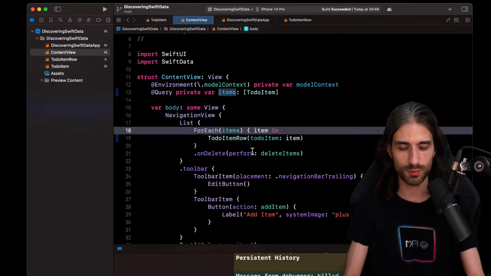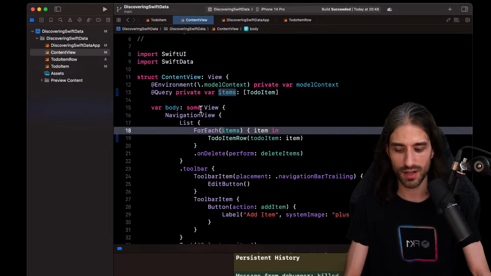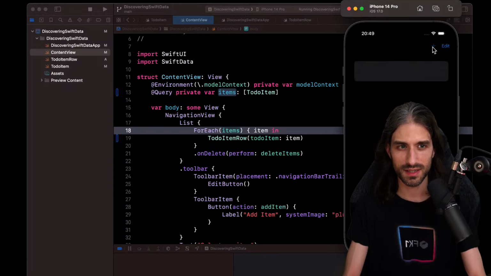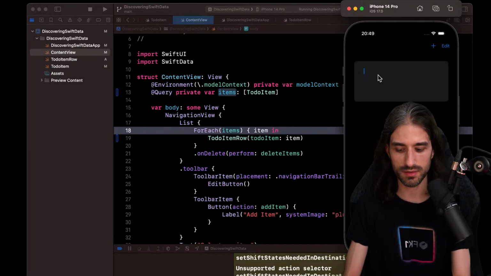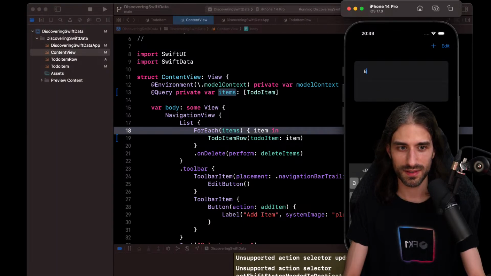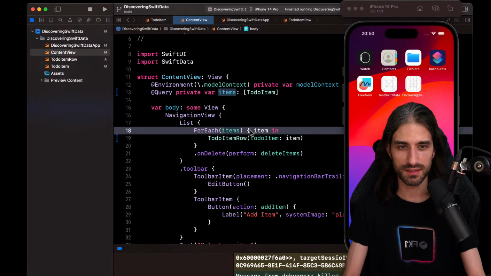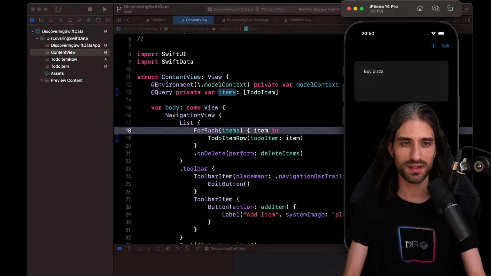Okay, so now it works. So indeed, it took me a bit of time to put the pieces together, but you were right with the @bindable solution. And so let's see. Now I have the text field, and I could write something like, okay, I'm typing on the keyboard, but nothing is happening. Let me try and get, yeah. Okay, at least this works this way. So buy pizza, okay. And when you hit enter, you can get rid of it. All right, if I relaunch the app, hopefully everything should still be there.